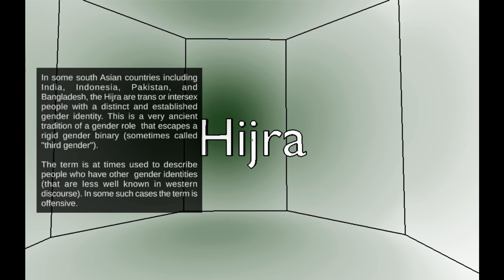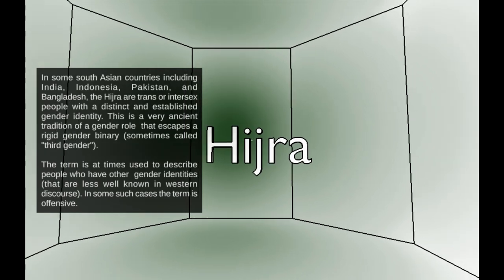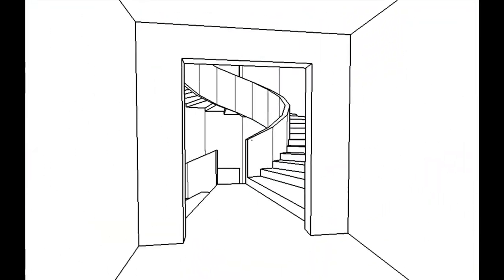In some South Asian countries, including India, Indonesia, Pakistan, and Bangladesh, the Hijra, I'm not sure if that's how you say it, are trans or intersex people with a distinct and established gender identity. Okay. This is a very ancient tradition of a gender role that escapes a rigid gender binary, sometimes called third gender. The term is at times used to describe people who have other gender identities that are less well known in Western discourse. In some such cases, the term is offensive. I've never heard that term before. That is interesting.